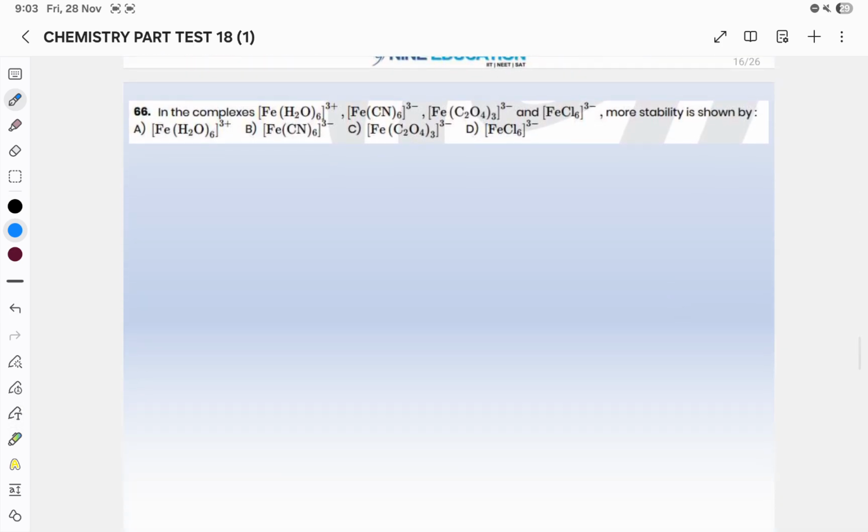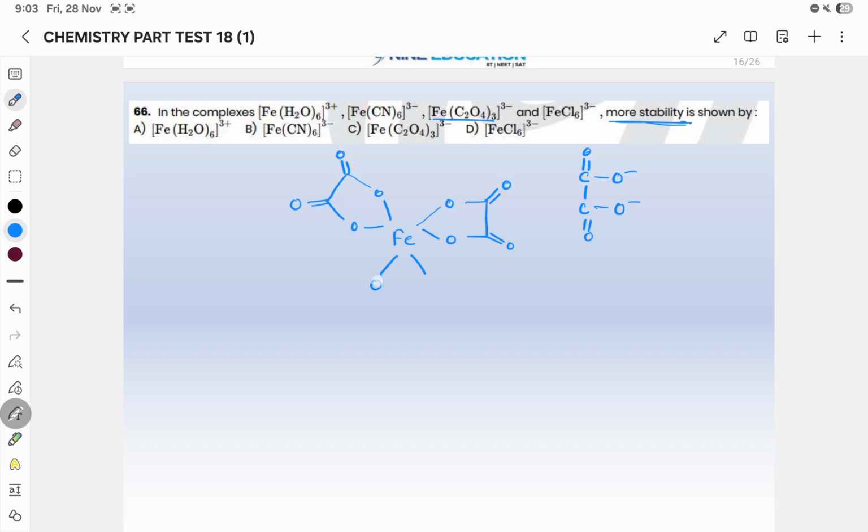Question number 68 is asking about more stability. So if you see this one, Fe, which ligand is this? Oxalate. C double bond O, O minus, C double bond O, O minus. So this is a bidentate ligand. It will form 3 five-member rings. What is a chelating ligand? The one which forms a ring. Those complexes which form a 5 member or 6 member ring are more stable than those complexes which do not form a ring.